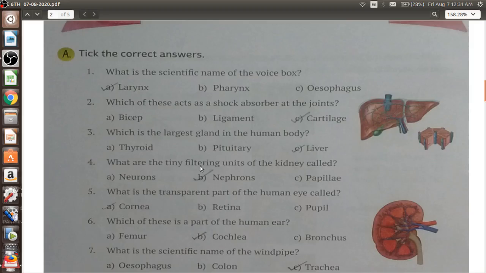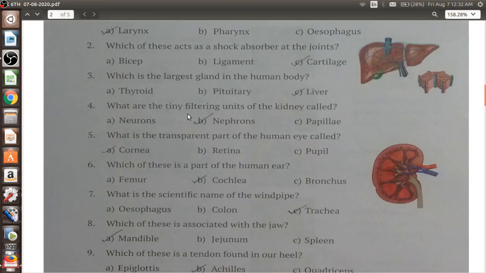Next, what are the tiny filtering units of the kidney? These are known as nephrons. You will be studying this later in the coming chapters, when you study the excretory system, or most probably you will be studying it here. These are the internal organs present in the kidney which filter the blood. After filtration of the blood, all the waste materials are taken out and the fresh blood is again supplied to the body.